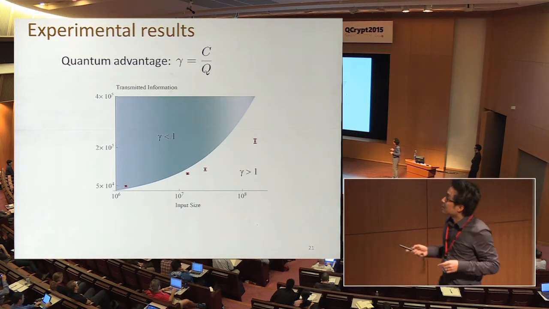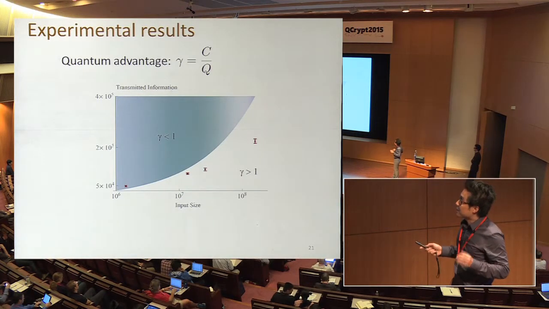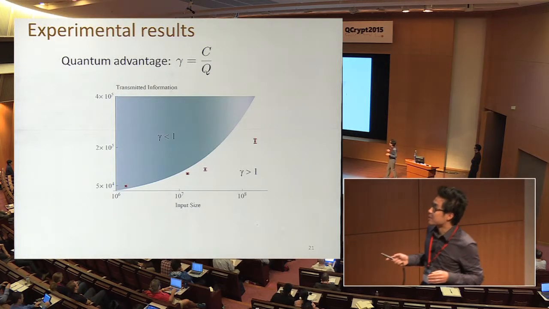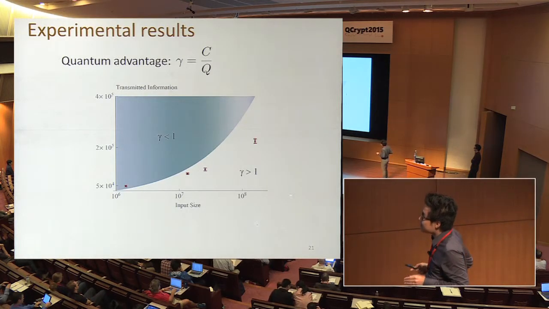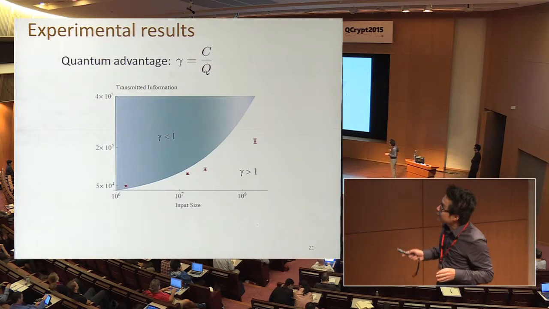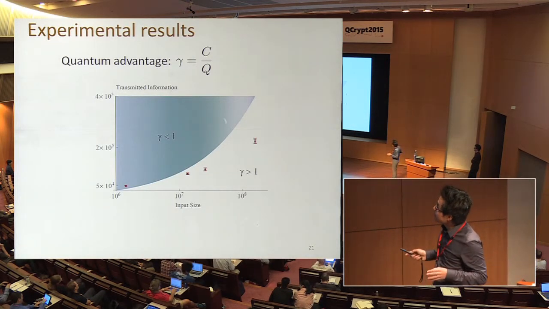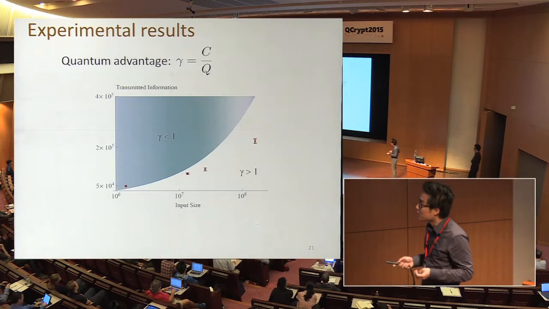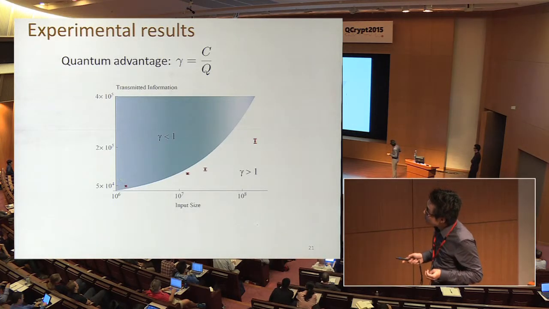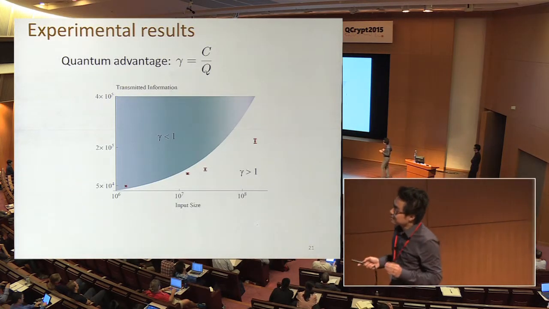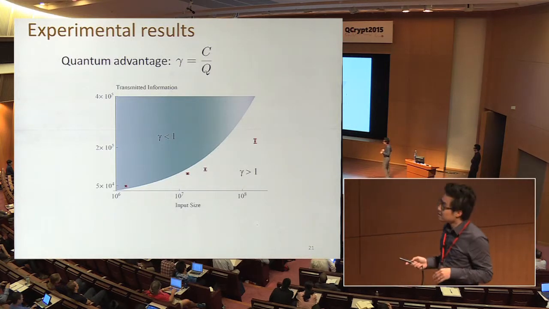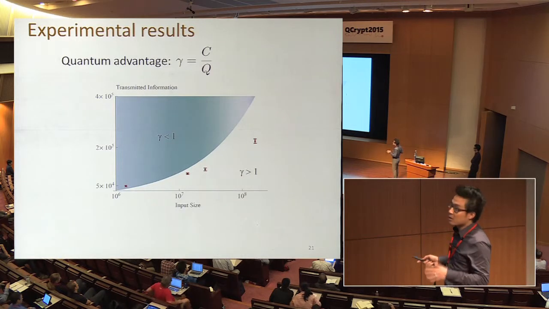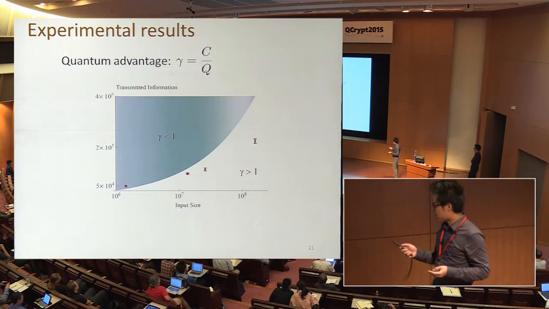We define the quantum advantage as the ratio of classical transmitted information over quantum transmitted information. This is a plot. X is the input size. Y is the transmitted information. And this blue area shows no advantage of quantum fingerprinting protocol. So we found for small input size, indeed, we didn't see any improvement of quantum protocol. And for larger input size, we clearly beat the classical protocol.